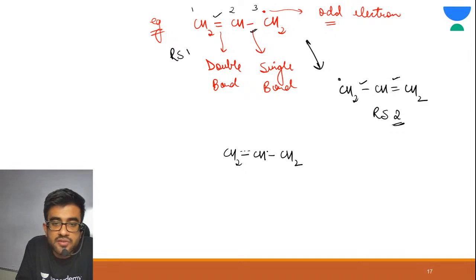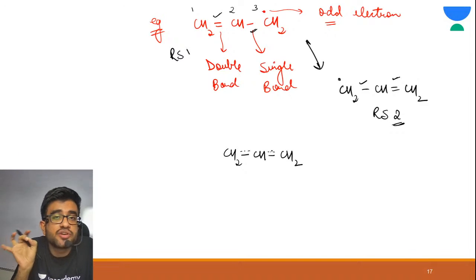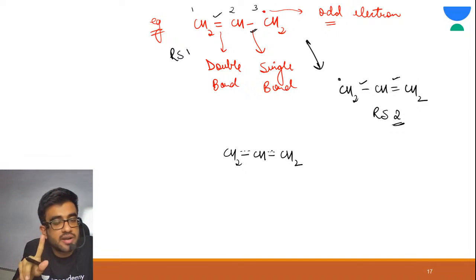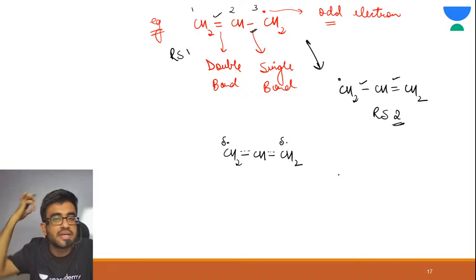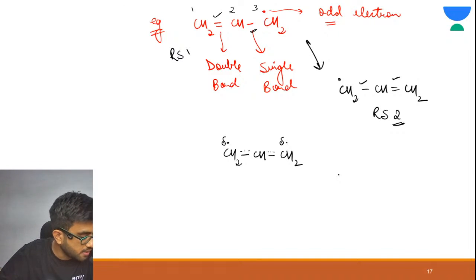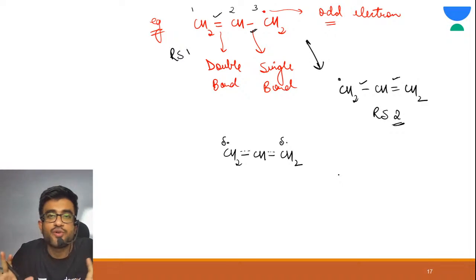So again there is a partial bond. Got it? And your odd electron is shifted on carbon 1 also and carbon 3 also. So delta dot, which means less than an electron. Alright? Yes, Richu, great. Alright, so this was about your system 2.